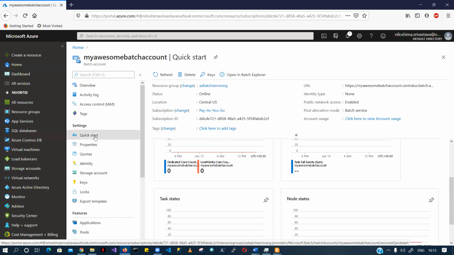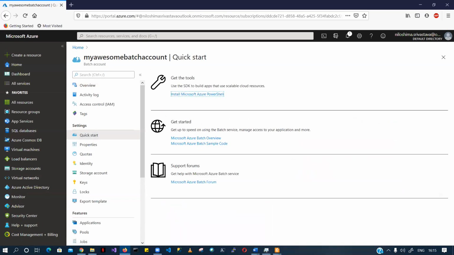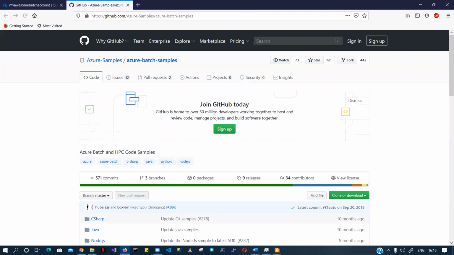Then quickly go to the quick start section, and you can see that you could use PowerShell. You can also use this whole batch thing from the CLI. Let's look at some sample code. Are you able to see this second section, Get Started, and there is a link, Microsoft Azure Batch sample code. Just click on that link, and it takes you to a GitHub page,